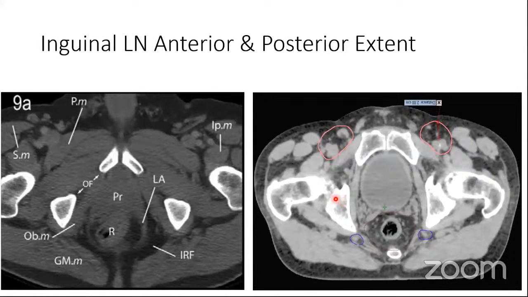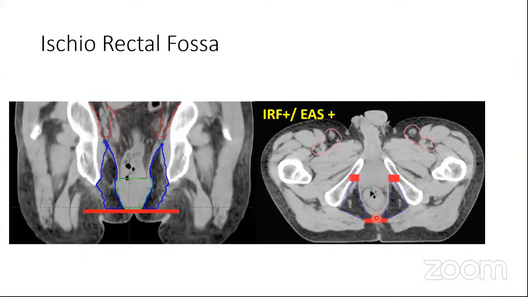Now, coming to the anterior and posterior extent, anteriorly you have to take a 2 centimeter margin around these vessels, and this is to include all the lymphoceles and all the lymph nodes which might be there along with the vessels. And posteriorly, we know it is going to be formed by the muscles, the borders adductor longus, the iliopsoas, and the sartorius. Now coming to the ischiorectal fossa.